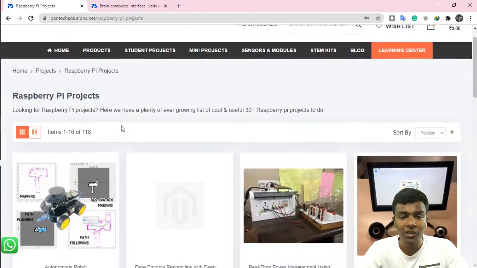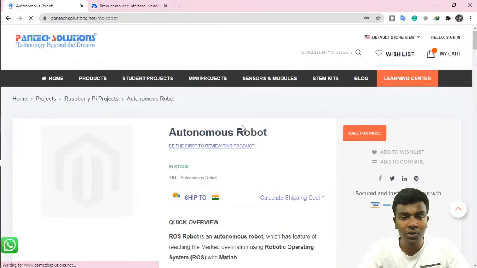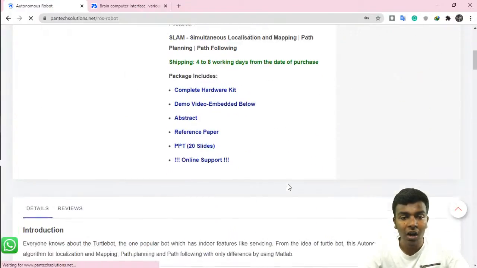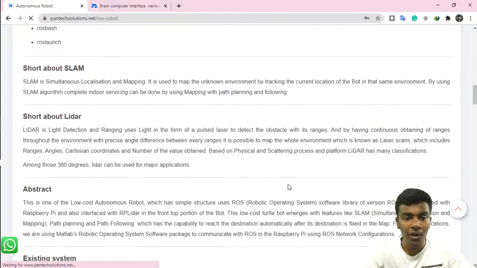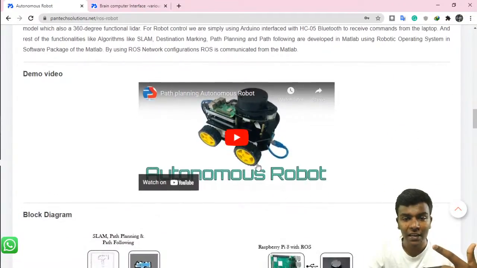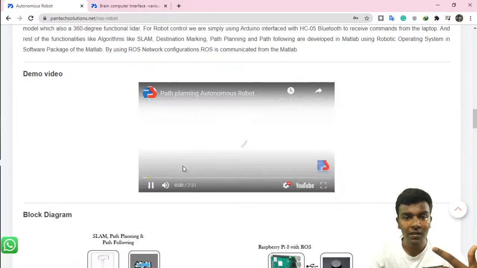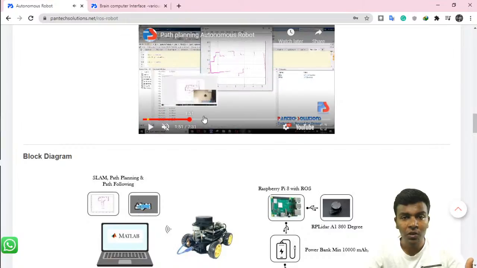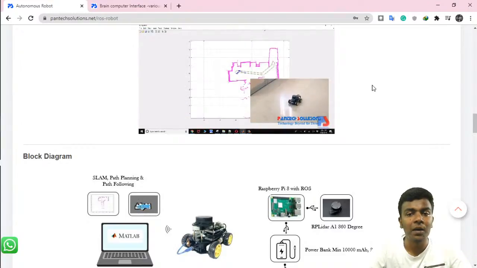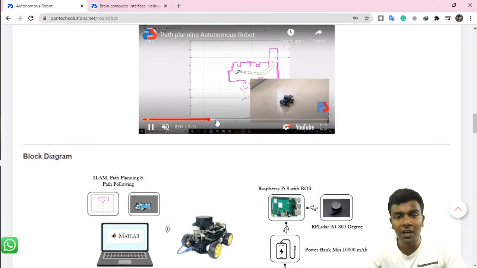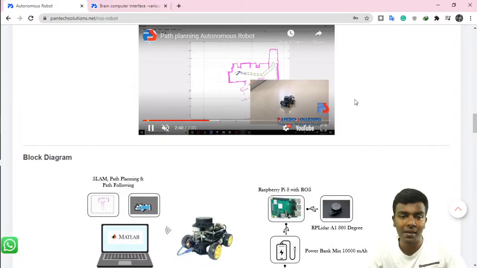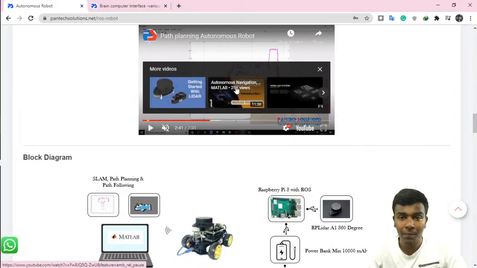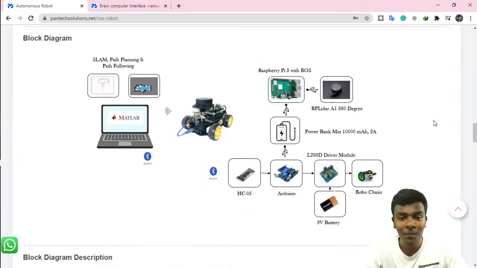And there are a lot of projects. If you are seeing about this project, this is an autonomous car or autonomous robot which uses lidar for processing with the help of robotic operating system, MATLAB, and lidar. So we have done a lot of things. It has concepts like SLAM, simultaneous localization and mapping, path planning and path following, where the car is designed with the help of robotic operating system, MATLAB, Raspberry Pi, and Python. There are a lot of things explored in here. So this is the block diagram.